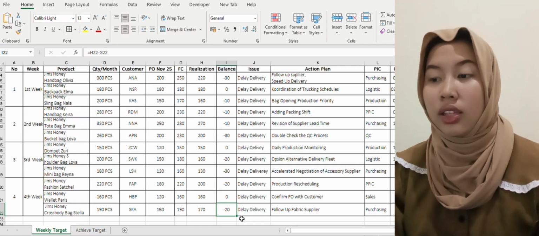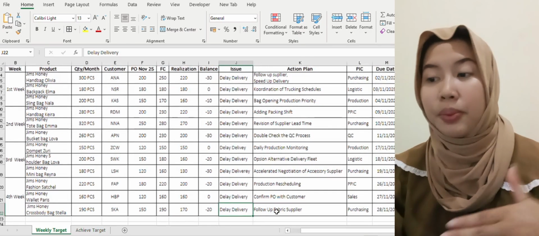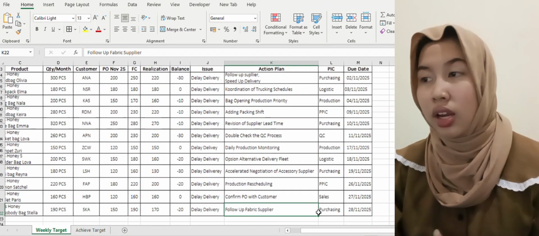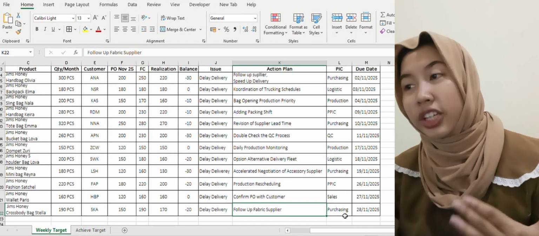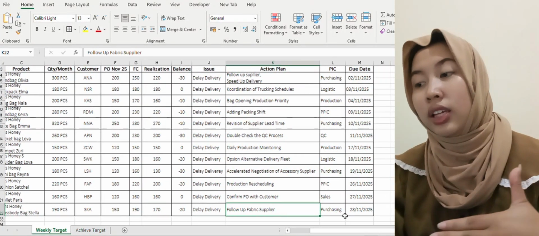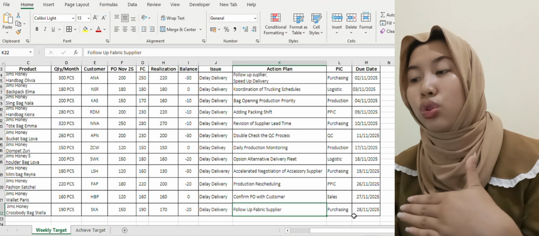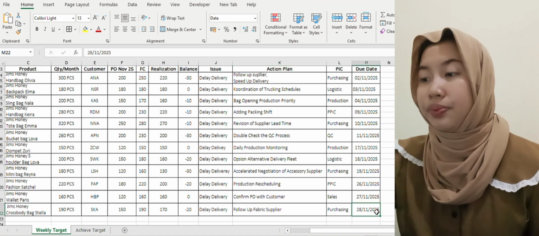The issue here is delay delivery, and the action plan is to follow up with the fabric supplier. The PIC is purchasing, and the due date is November 28, 2025.